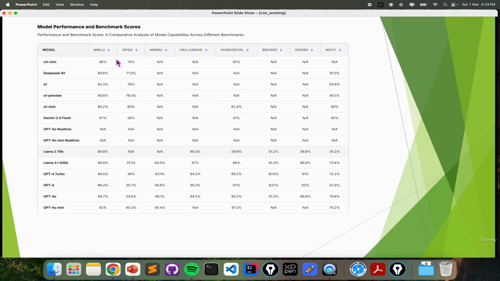Here you can see the accuracy and model performance benchmarks on everything. In human evaluation and in math, you can see DeepSeek R1 has this much, while OpenAI O1 has higher accuracy in math problems. Like this, you can see the differences.